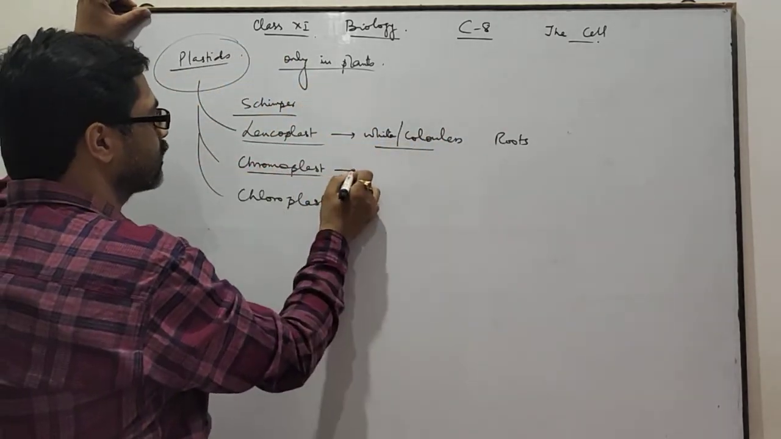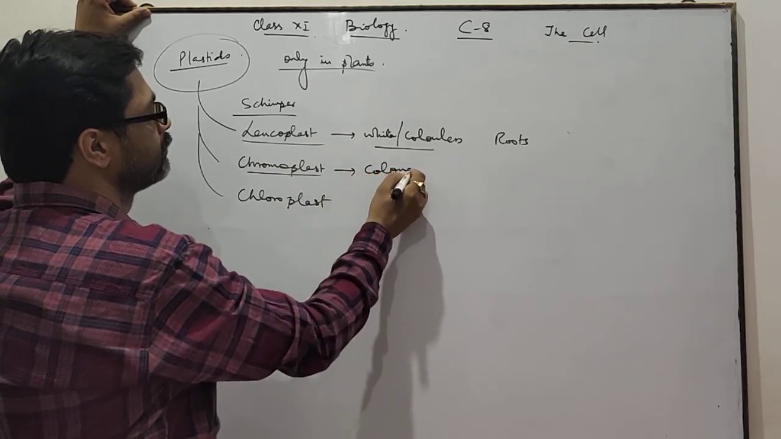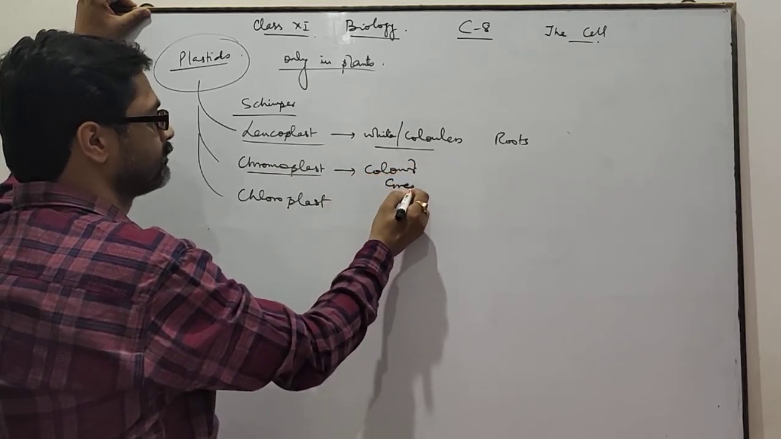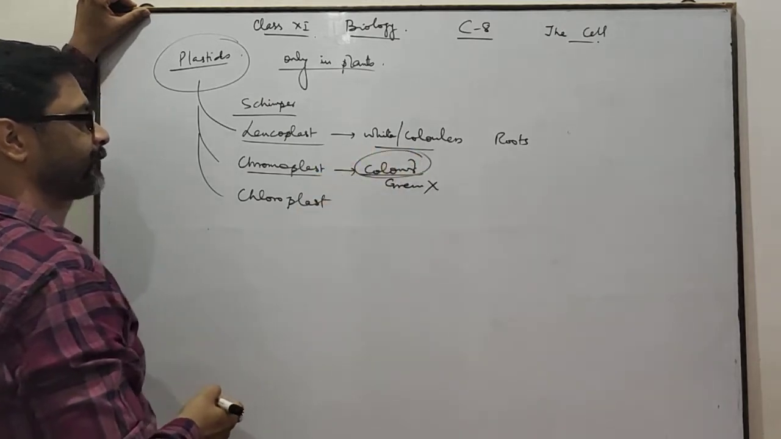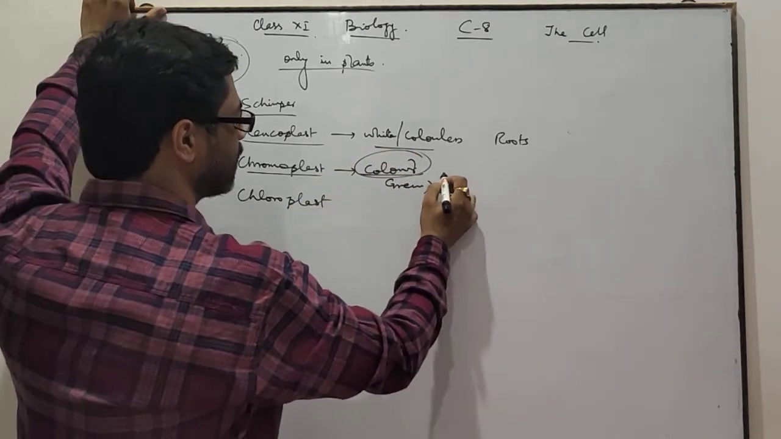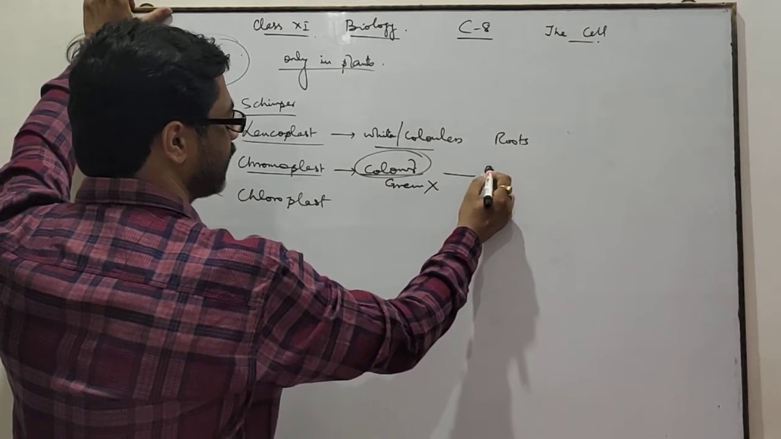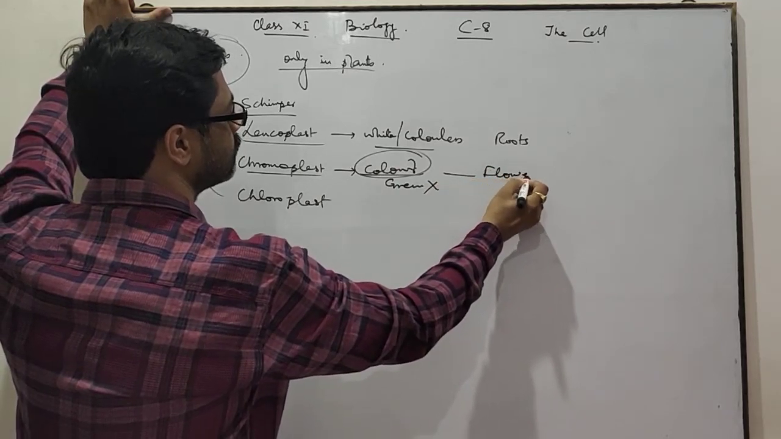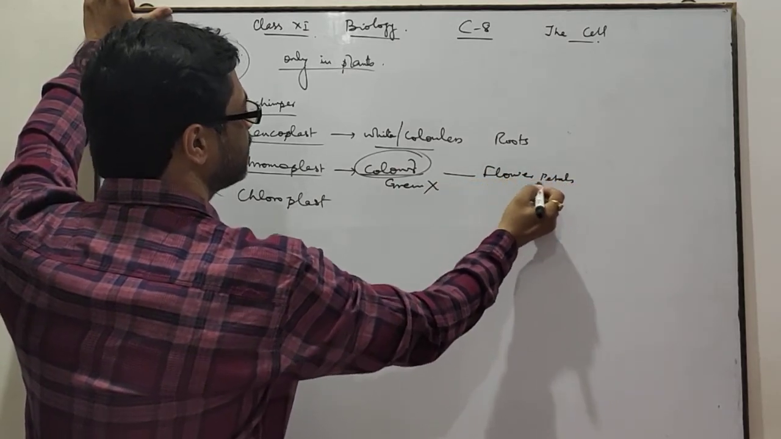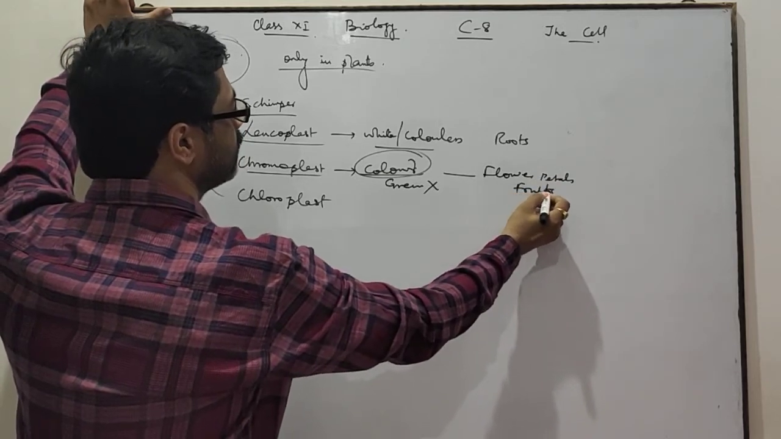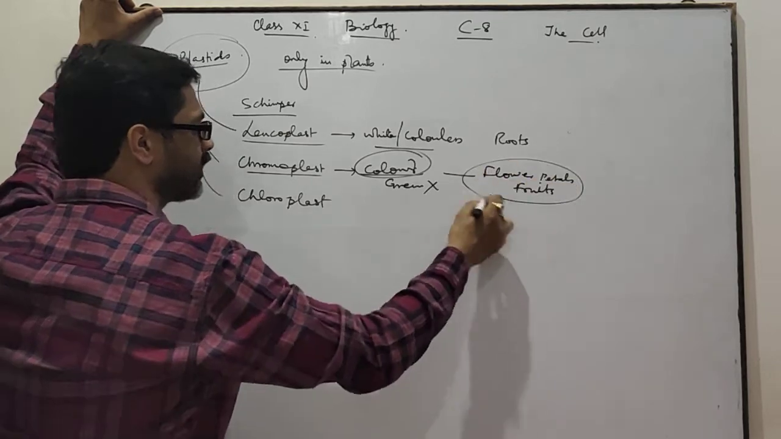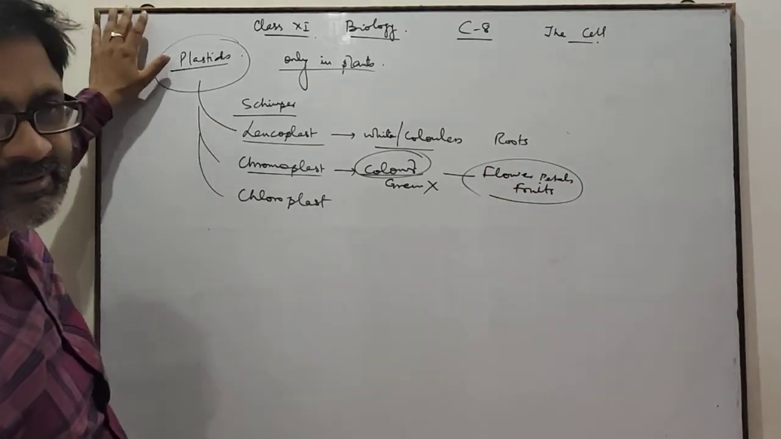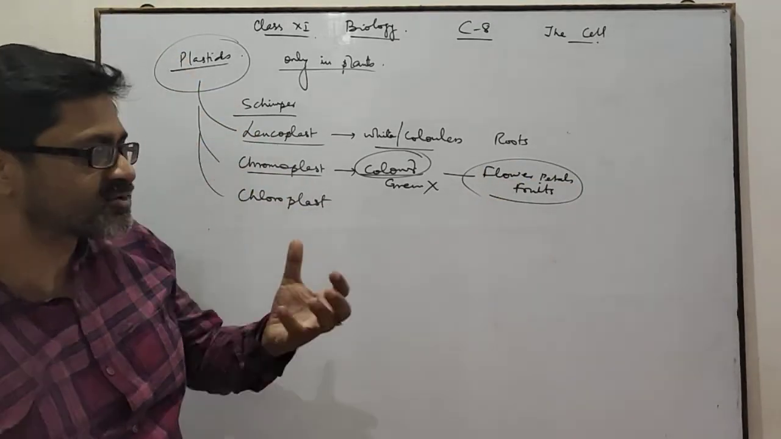Chromoplasts are colored other than green, meaning except green they may be of any color. Chromoplasts are found in flower petals as well as in fruits. They give color to plant parts, due to which attraction takes place.